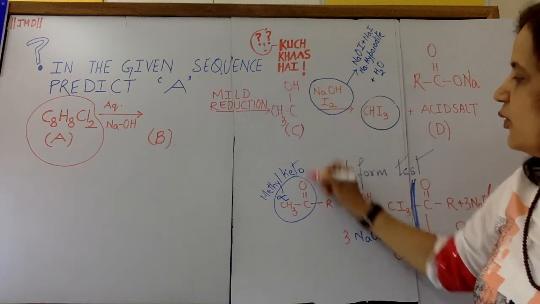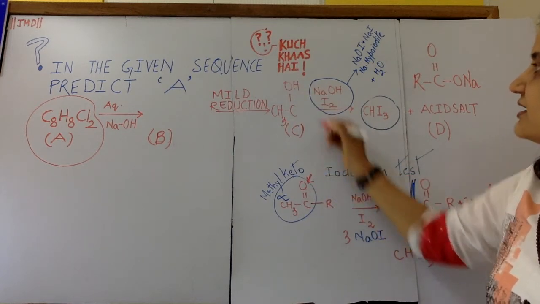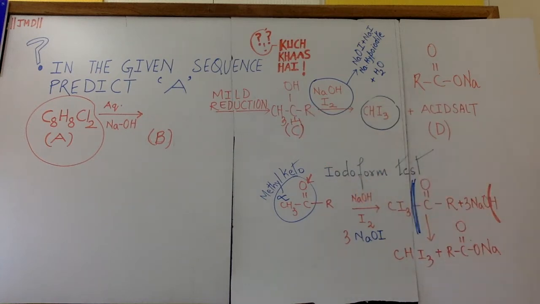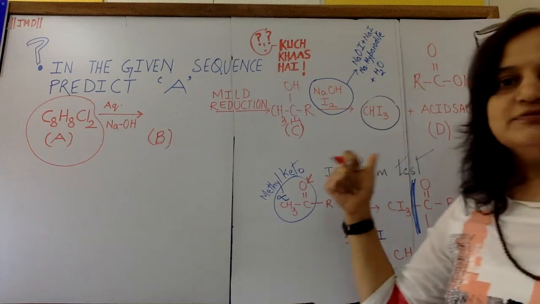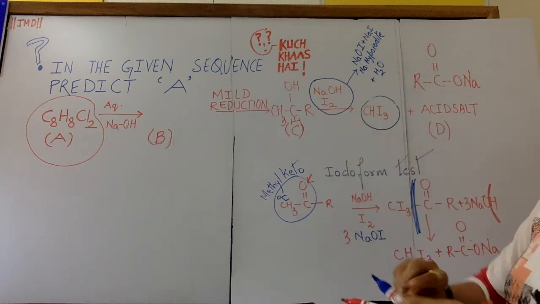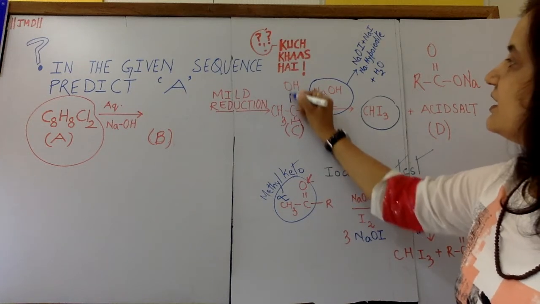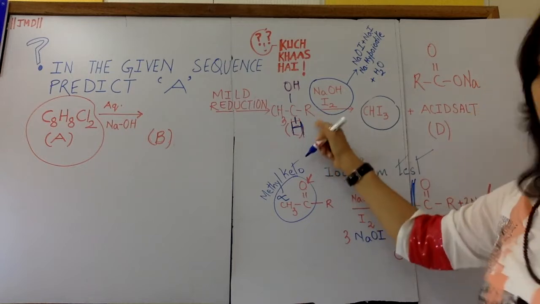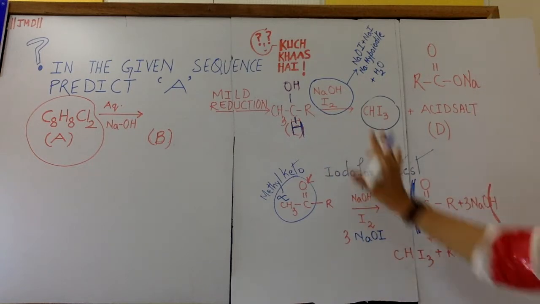We reduced the functional group, adding H to the O, with R and one H below. Meaning C is CH3, CH with OH, one H here, and R. Something like this.